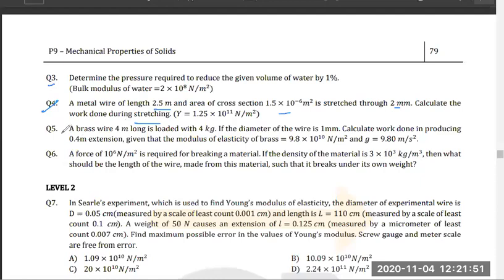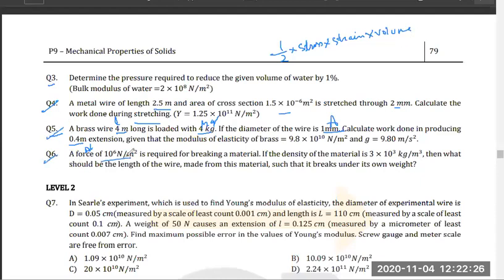Now, fifth one, length given, mg given, area given, delta L given, right? I hope all of you can find work done, yes or no? Half into stress into strain into volume, formula putting getting. Question number 5, formula putting getting.